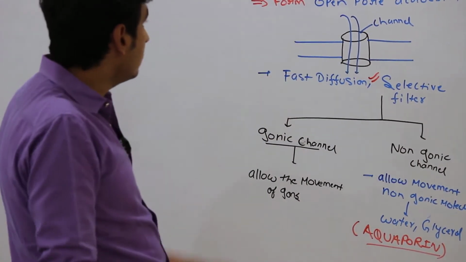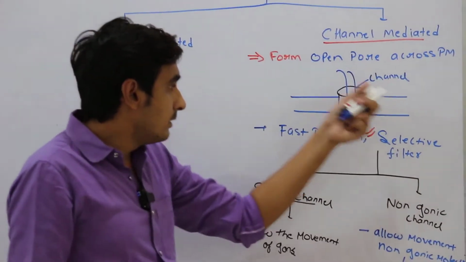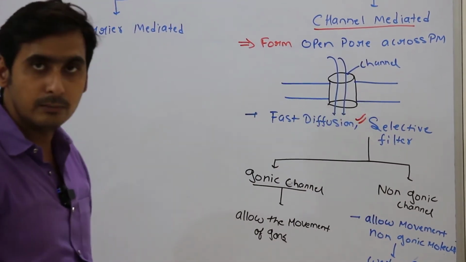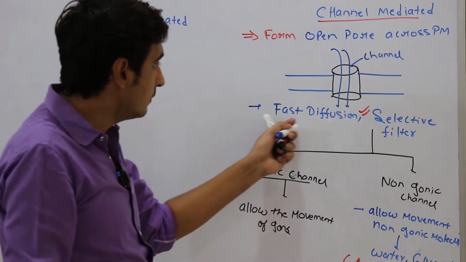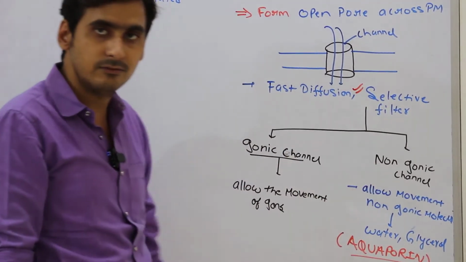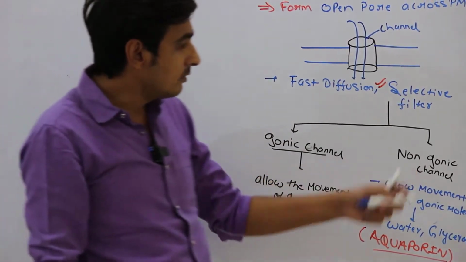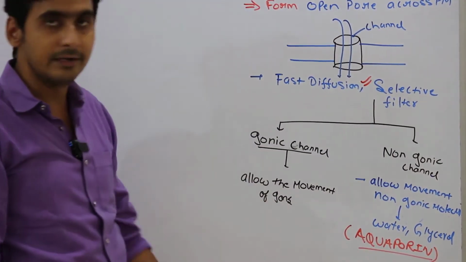So channel mediated means facilitated diffusion with the help of channels, and it forms an open pore across the plasma membrane which allows the movement of the molecules, and it's a fast diffusion, and it acts as a selective filter. And this could be ionic channels or non-ionic channels. Ionic channels allow the movement of ions.